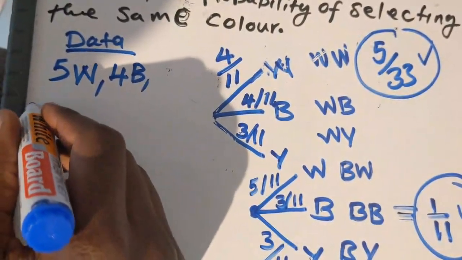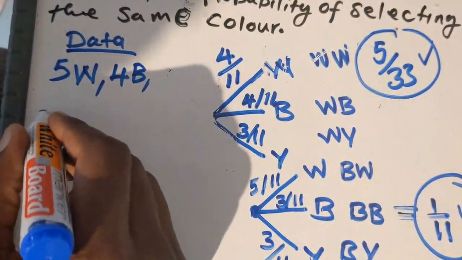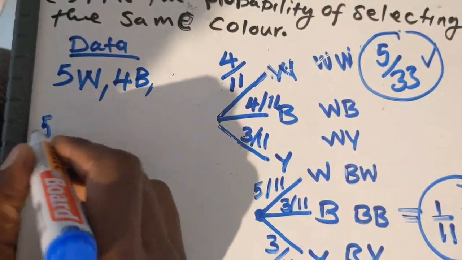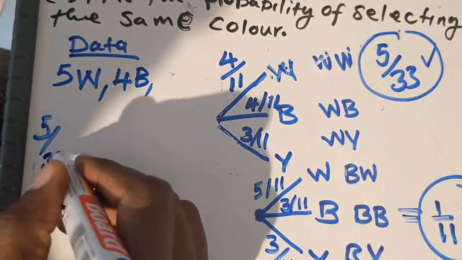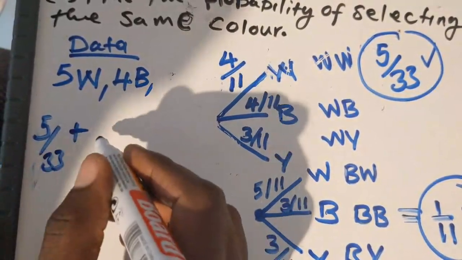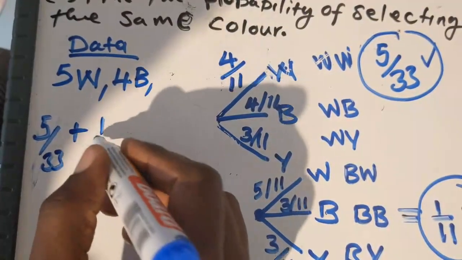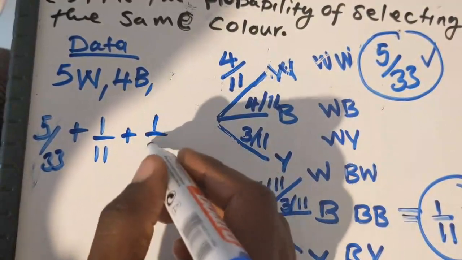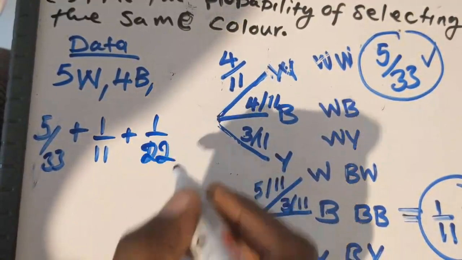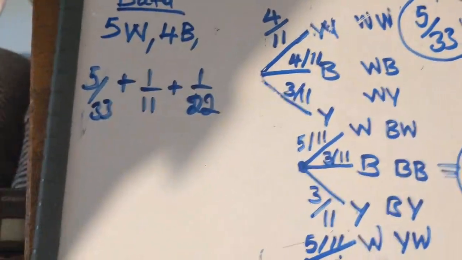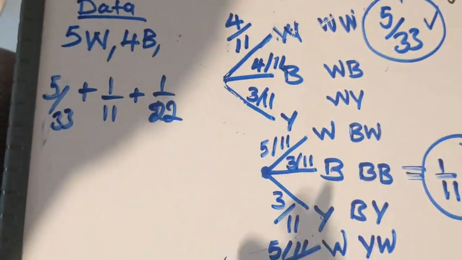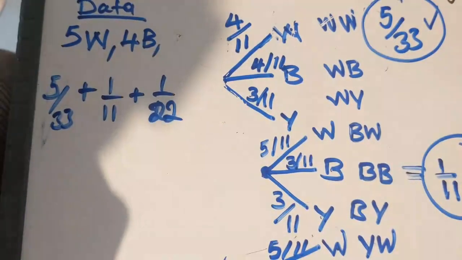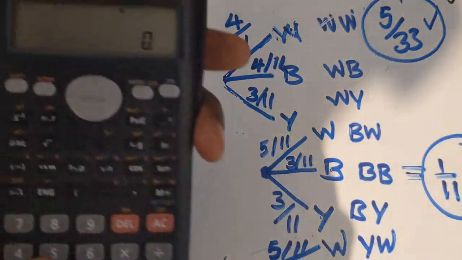So probability of the same color is equal to 5/33, that is what you found, plus 1/11 plus 1/22. So these are what we had found, right? So you just add them. You can add them using your calculator. That doesn't matter.